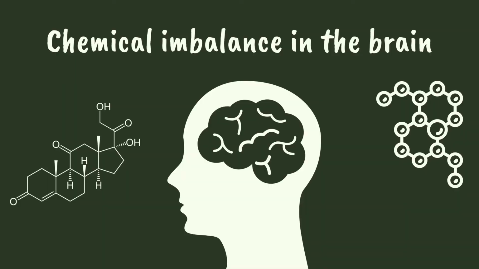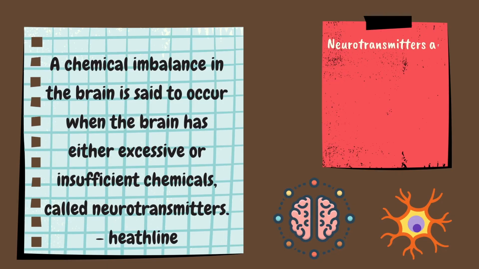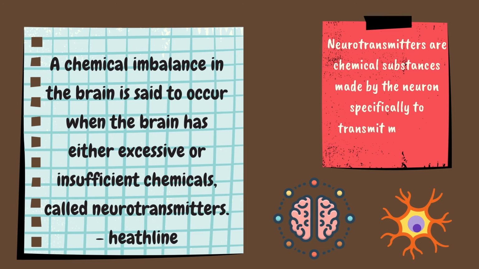Now we look at the next major cause, which is chemical imbalance in the brain. According to Healthline, a chemical imbalance in the brain is said to occur when the brain has either excessive or insufficient chemicals called neurotransmitters. Neurotransmitters are chemical substances made by the neurons in your brain, specifically for the purpose of transmitting messages around the brain. These messages are often related to the feelings and emotions that we are experiencing in that moment.